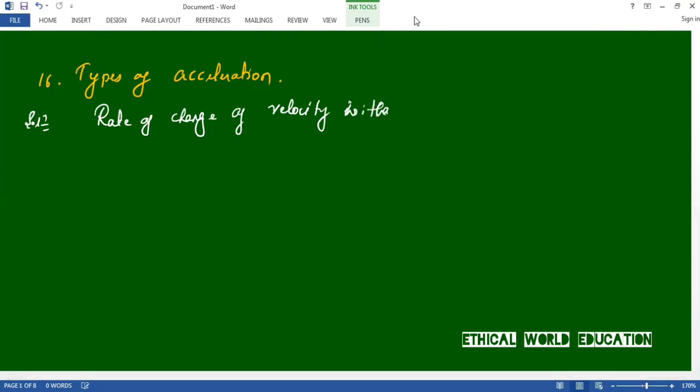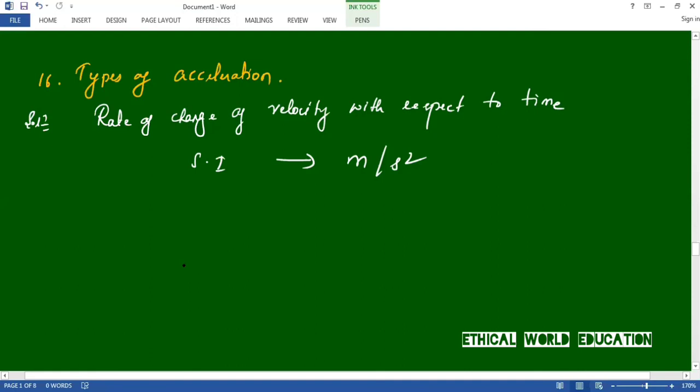The SI unit of acceleration is meter per second square.